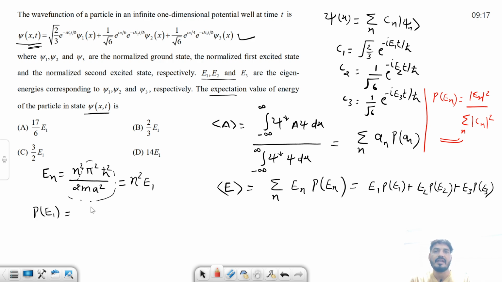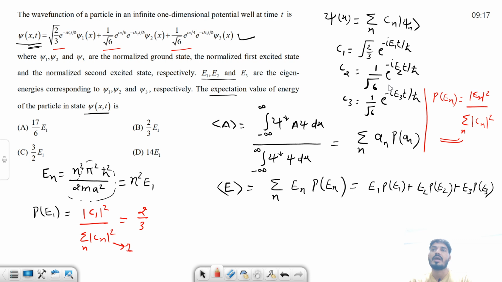So what is P1? This is C1 mod square divided by summation over n Cn square. This summation is mod C1 square plus mod C2 square plus mod C3 square, and this is nothing but 1. When you square this term, this term and this term, it will give you simply 1. So this is nothing but 2 by 3.